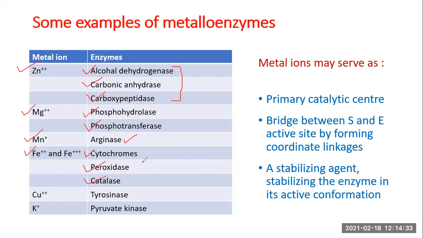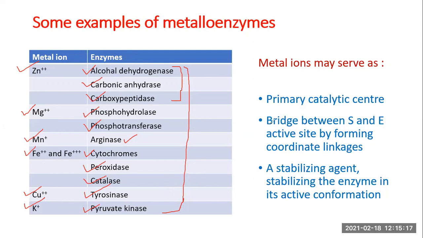These are the enzymes which contain either Fe2+ or Fe3+, and it is essential for their biological activity. Enzymes which require cupric ion, Cu2+, for their biological activity: an example is tyrosinase. And the enzyme which requires potassium ion for its biological activity is pyruvate kinase. So all these enzymes are called metalloenzymes because they require metal ions as a non-protein component for their biological activity. These are examples of metalloenzymes, right?